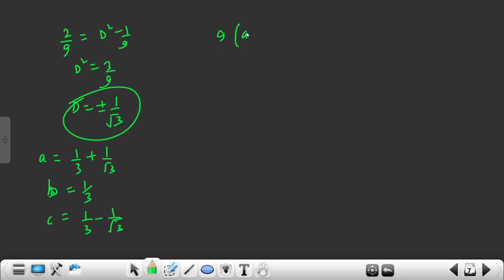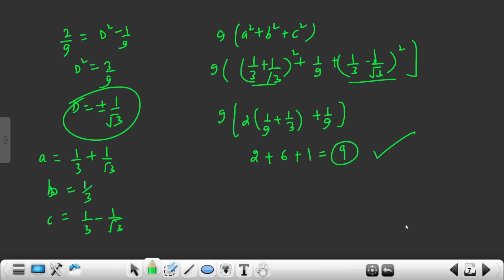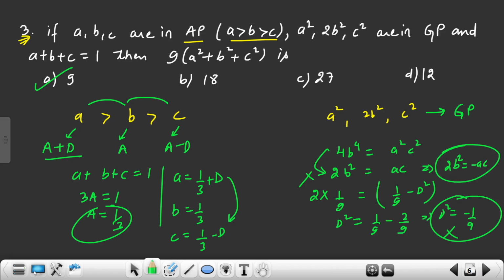They have asked for 9 times a square plus b square plus c square value. So what is a square? 1 by 3 plus 1 by root 3 whole square, 1 by 9 plus the other whole square. Now a plus b whole square and a minus b whole square, so the plus 2ab and minus 2ab terms get cancelled. So 2 times a square plus b square, plus 1 by 9. Now let's multiply. It will come as 2 plus 6 and plus 1. So how much is the answer? 9, right? So what is my answer here? 9. Understand? Very easy problem, not a big deal.